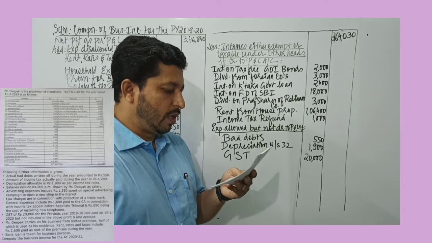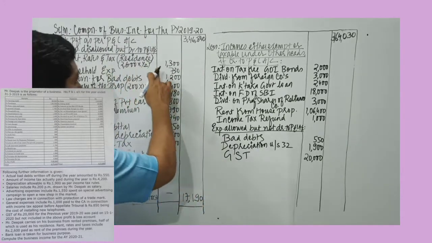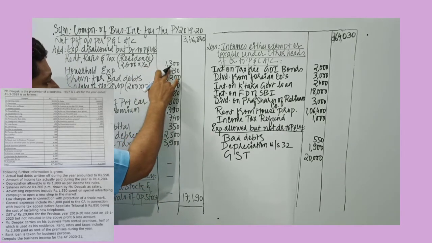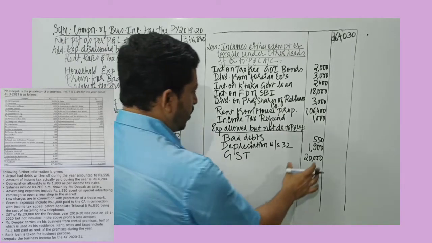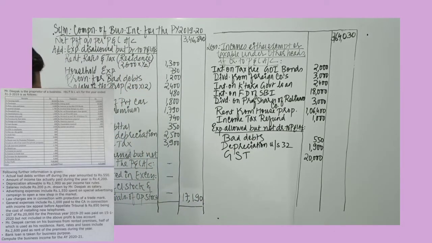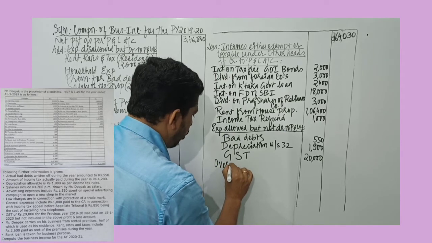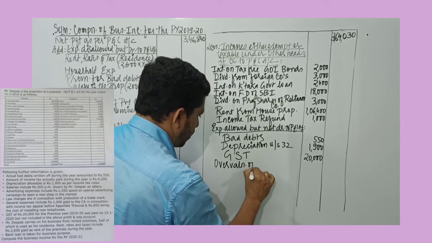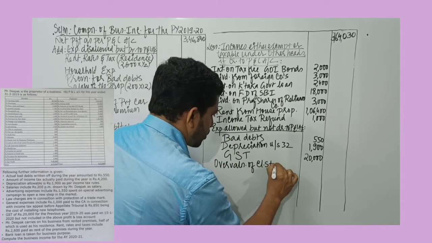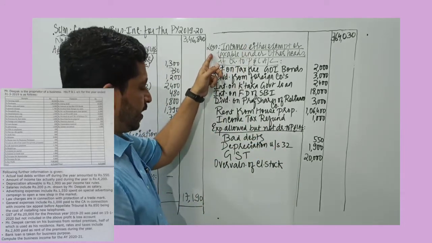Then we are given that Mr. Deepak carries on business from his rented premises, half of which is used as his residence. So we have added back the residence portion of the rent. So this is expenses allowed but not debited to profit and loss account. Like we have undervaluation. In the deduction column, we have overvaluation of closing stock. If the closing stock is overvalued, the profit will increase, so it must be deducted.